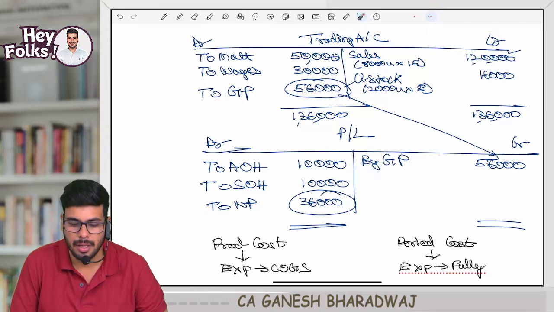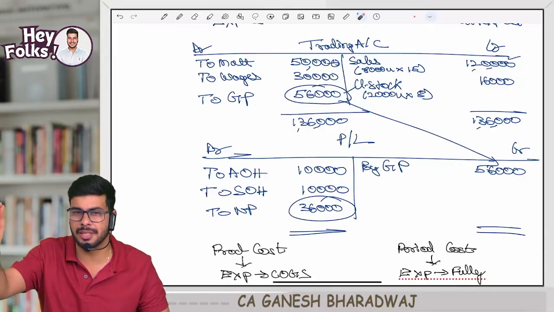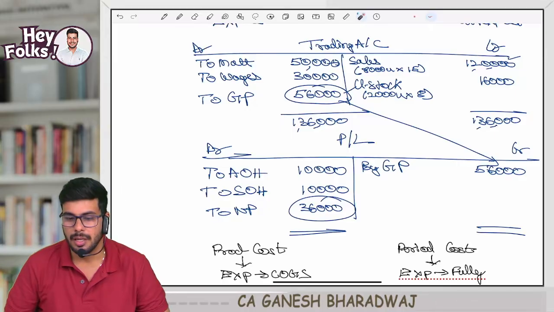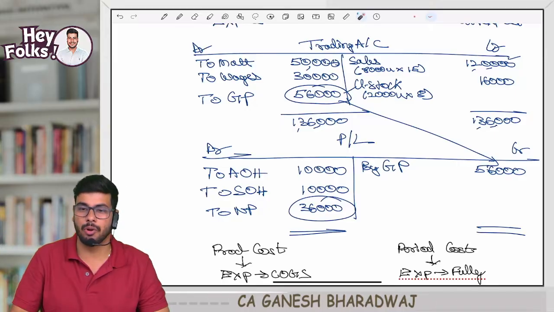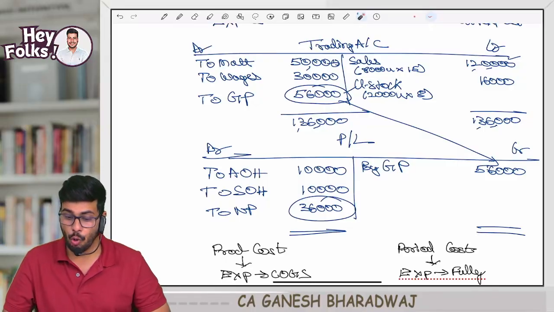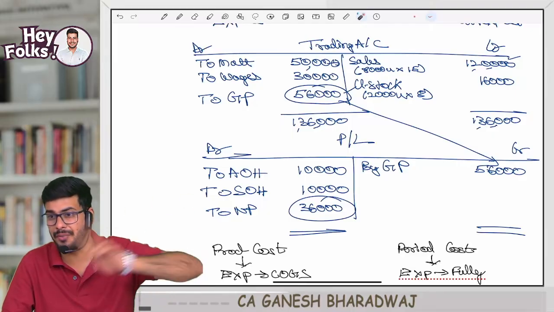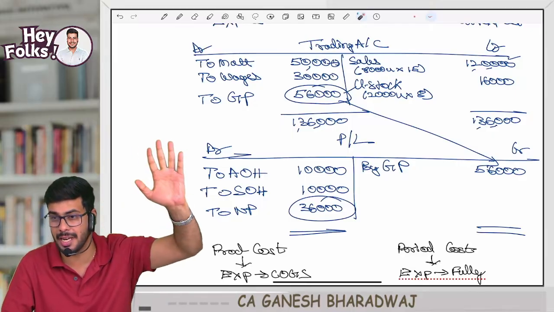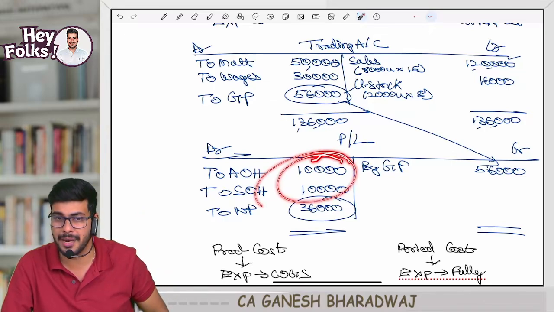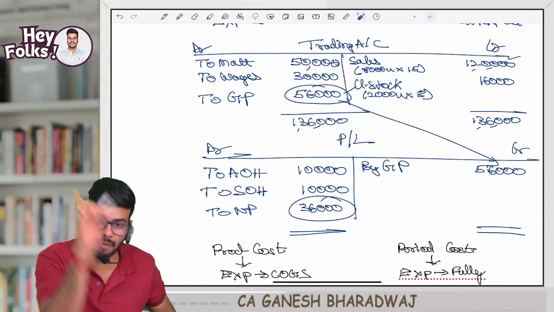Now, one small thing I will do, and with that, we will conclude this session. One small thing, a final touch here. Globally, this is what is being followed, and in my opinion, this is correct. What we have studied till now: only manufacturing items should hit your trading account, and non-manufacturing items, namely AOH and SOH, administration cost and selling cost, should hit your P&L. P&L items expire fully, and trading account items expire only to the extent of cost of goods sold.